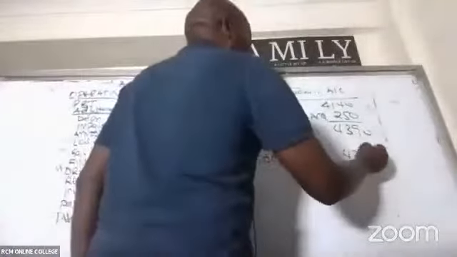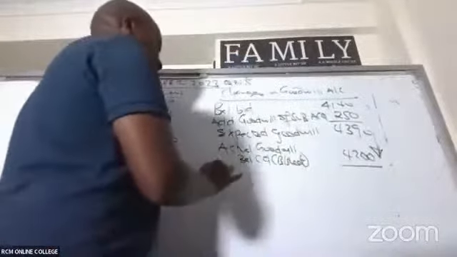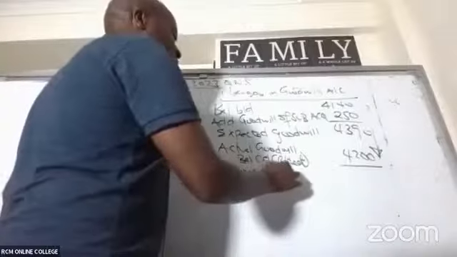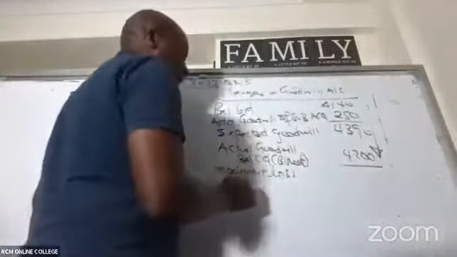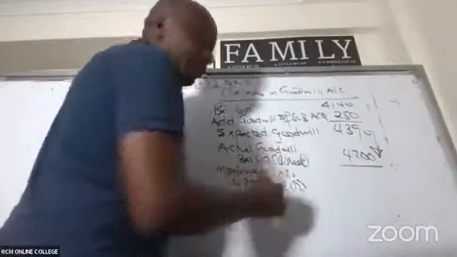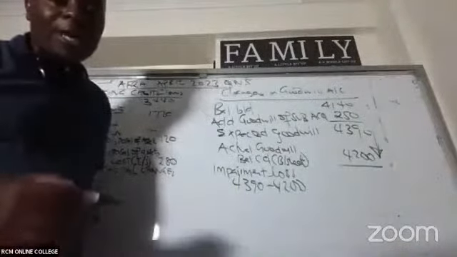So what do you think happened here? You can see goodwill going down. That's what we call impairment loss. Impairment loss will be this minus this, which gives me 190.